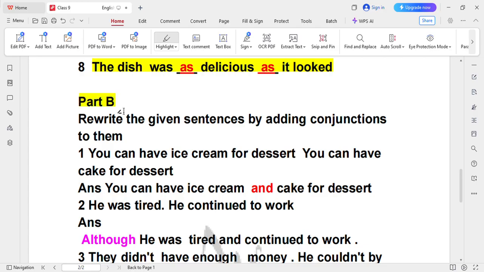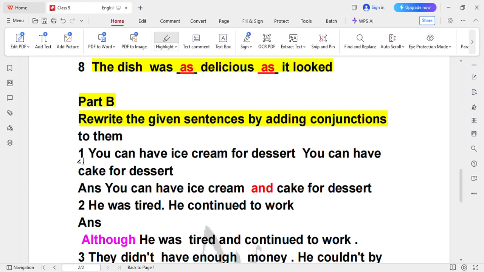Okay, next is part B. Part B is page number is again 89 students. So here the question is rewrite the given sentences by adding conjunctions. Now again we have to add here conjunctions. Conjunction जो दो sentences को आपस में join करता है. Again same is the case here.